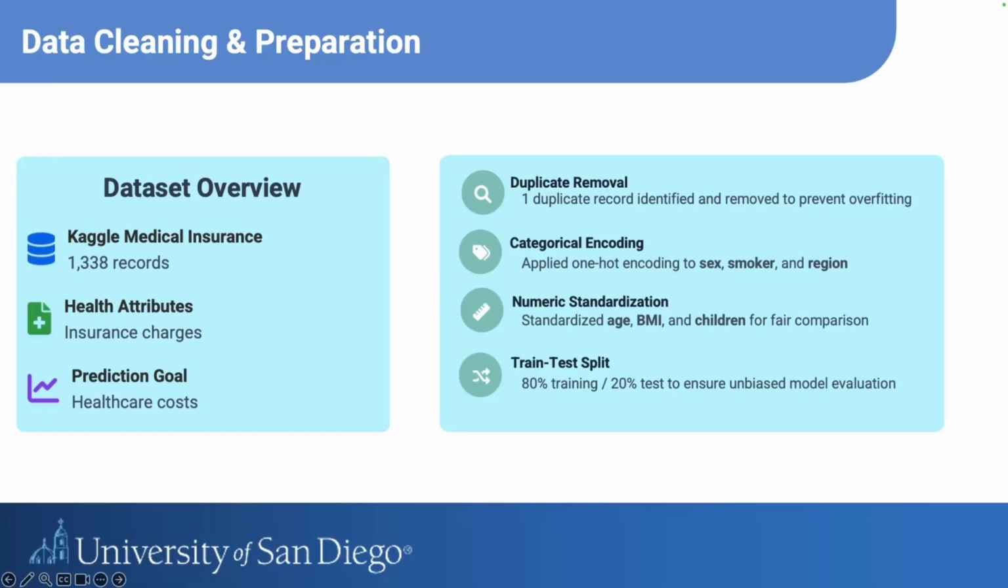And we applied one-hot encoding to convert categorical features like smoker, sex, and region into a numerical format so the machine learning model can interpret them correctly. After that, we standardized the numerical features such as age, BMI, and children to ensure that all variables were on the same scale and contribute equally during training.